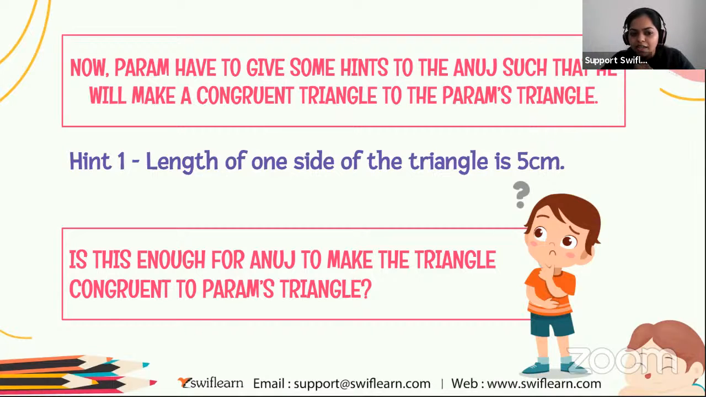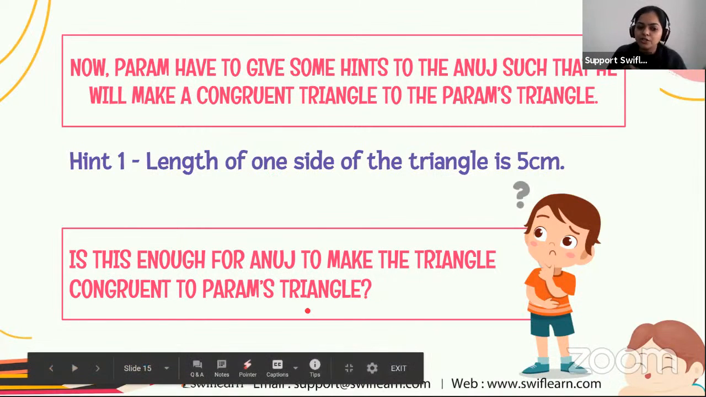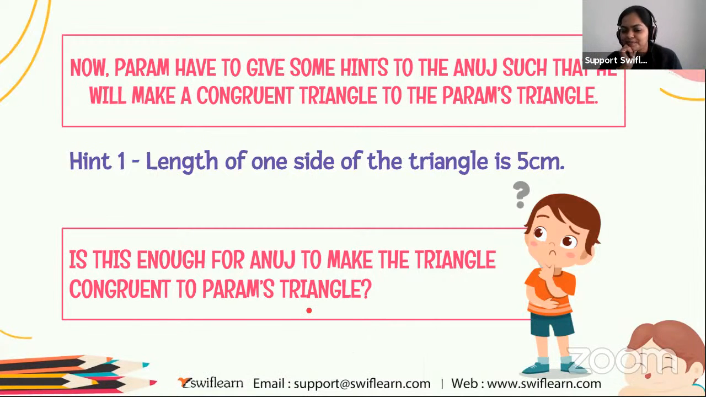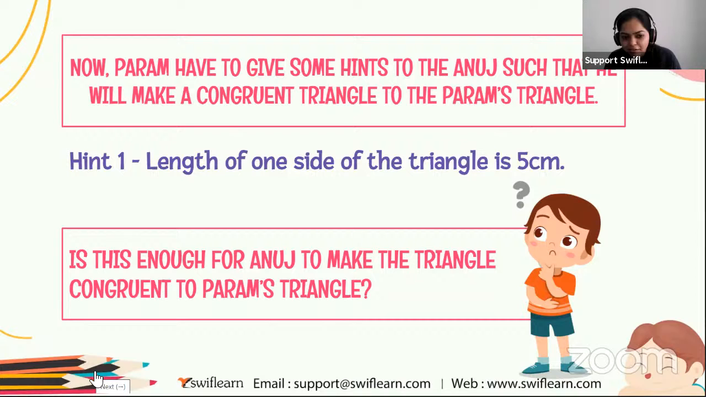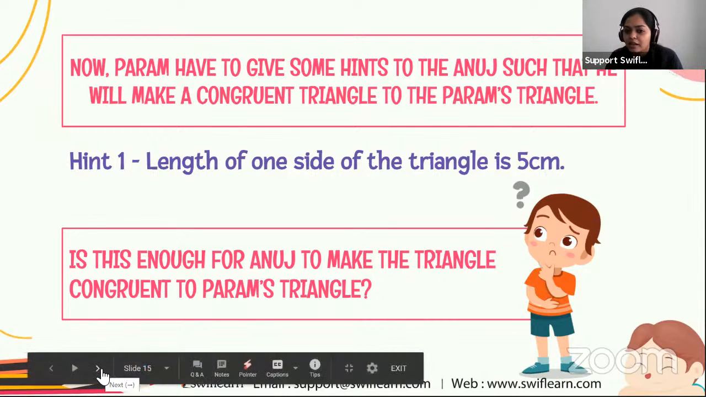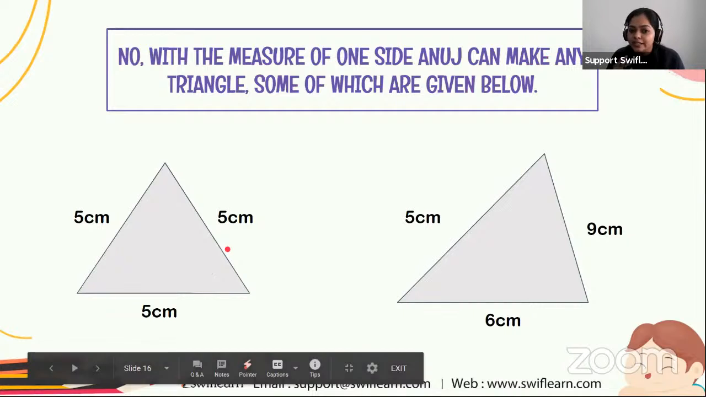So, what do you all think? Is this hint sufficient for Anuj to draw a triangle that is congruent to Param's triangle? Is it enough or not?